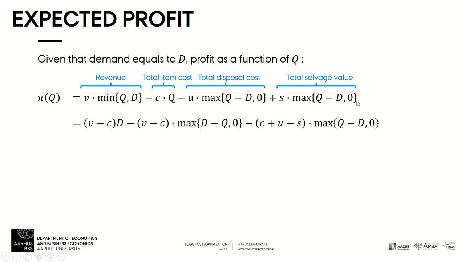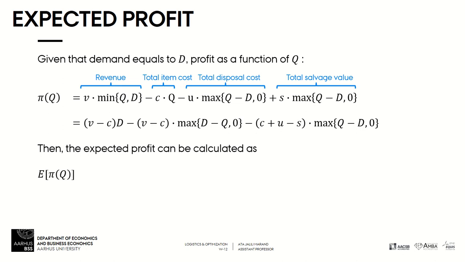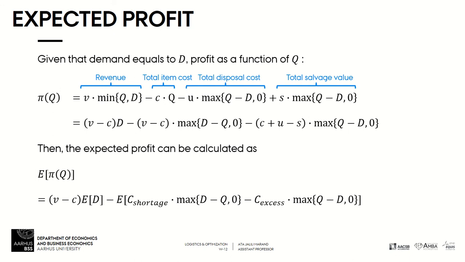Or equivalently, we can write the profit function as we can see here, in the second line. And based on this, we can calculate the expected profit. We just need to take expectations of the first equation that we can see in the slide. Then we'll get this result.